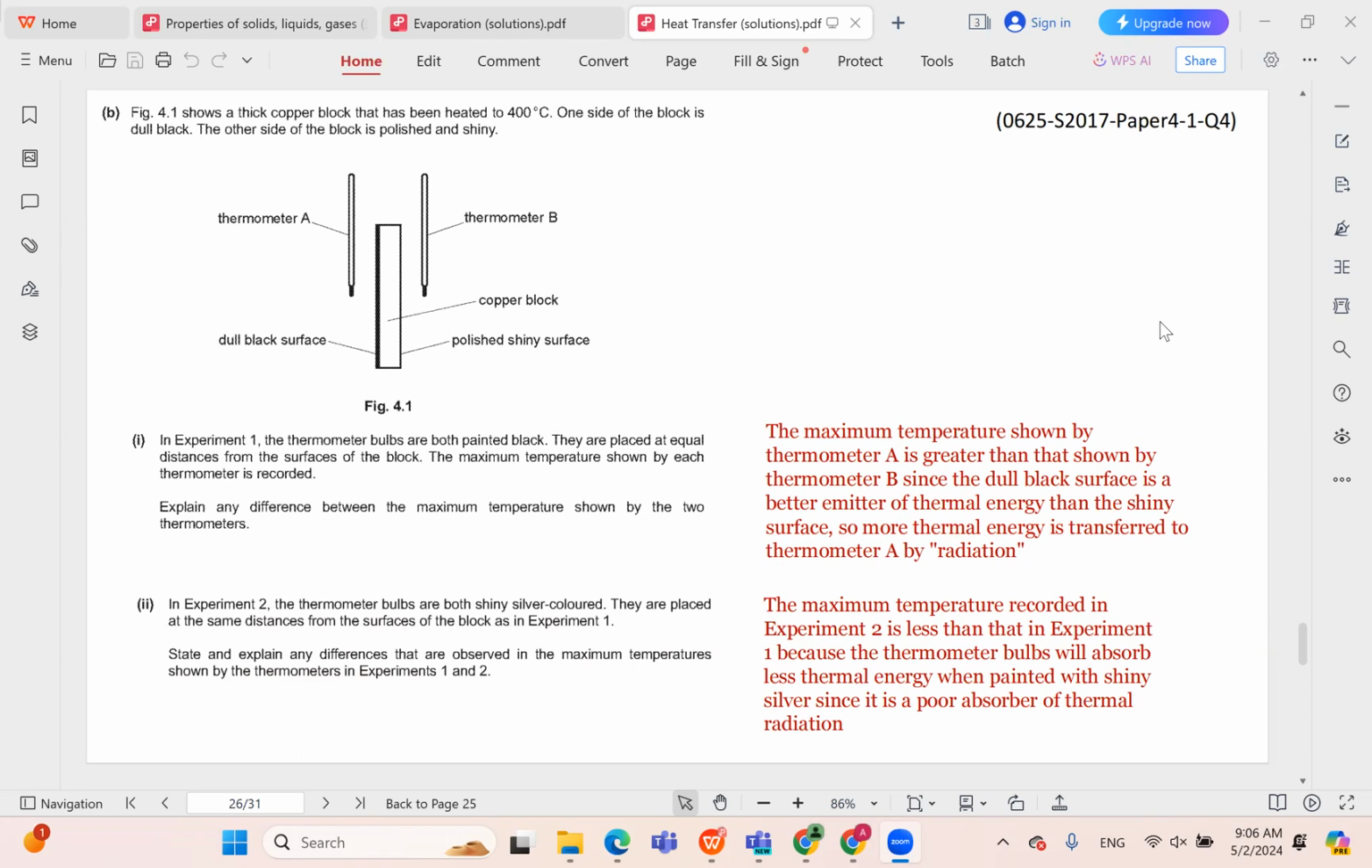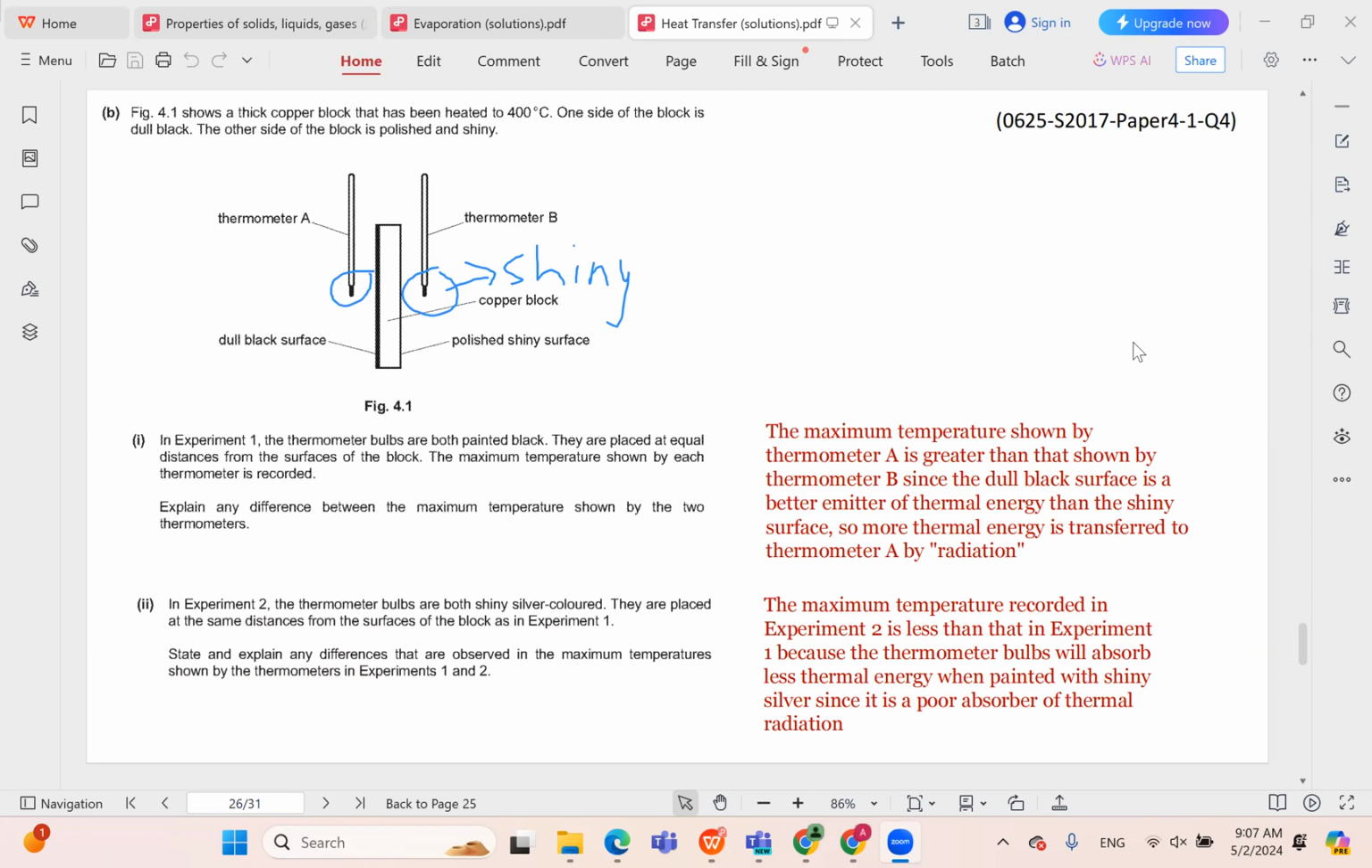State and explain any differences that are observed in the maximum temperatures shown by thermometers in experiments 1 and 2. So in experiment 2, we're going to repeat the process, but here instead of having dull black, we're going to have shiny silver colored bulbs. As a result, we expect that if these are now silver or shiny, we expect them to reflect the heat coming from the copper. We do not expect them to absorb the heat. So therefore, we expect a smaller maximum temperature in experiment 2 for both thermometers.